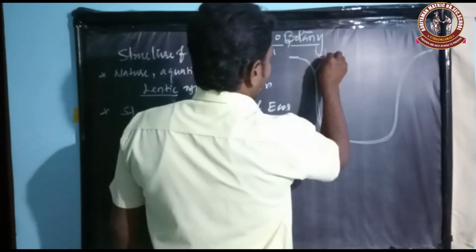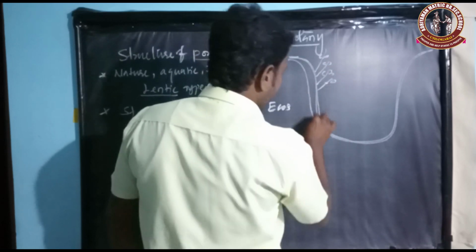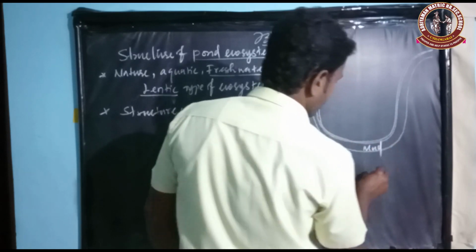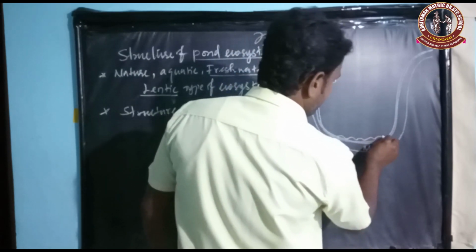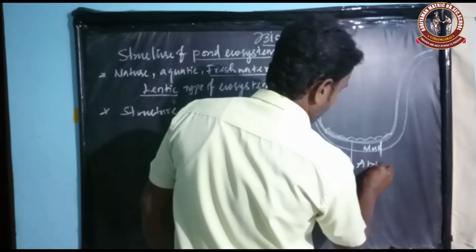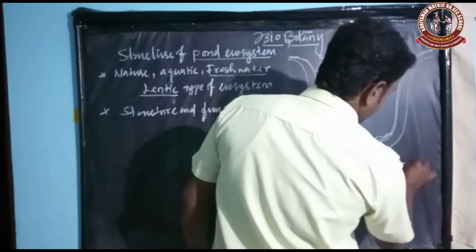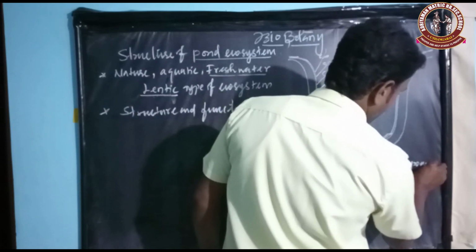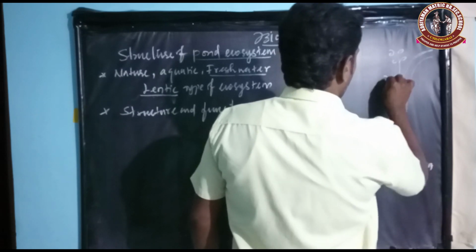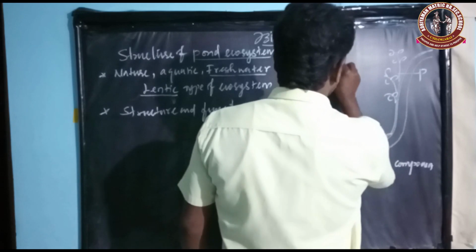These areas are where different kinds of plants originate. This is the mud. Then the bottom region of the pond contains abiotic components. These are producers.